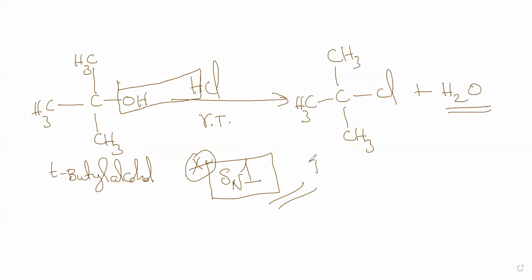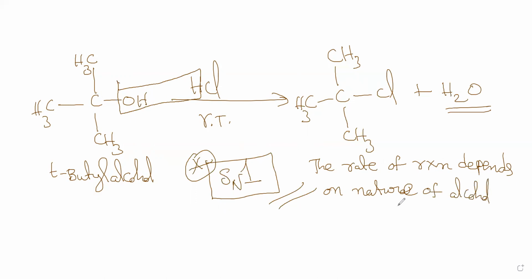The rate of reaction, as I told you, depends on the nature of alcohol and the acid. So what alcohol you are taking and what acid you are taking, it will depend. I hope I'm clear.